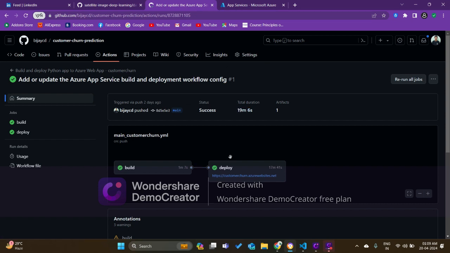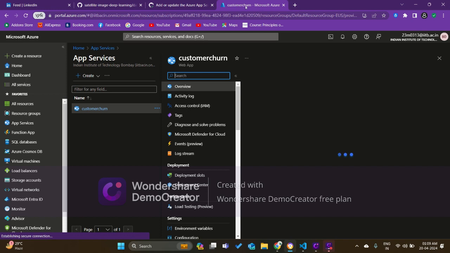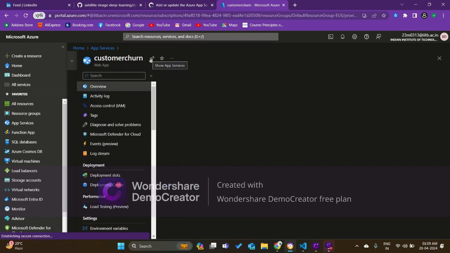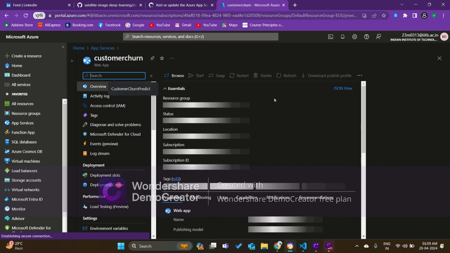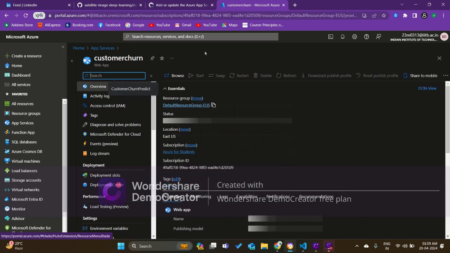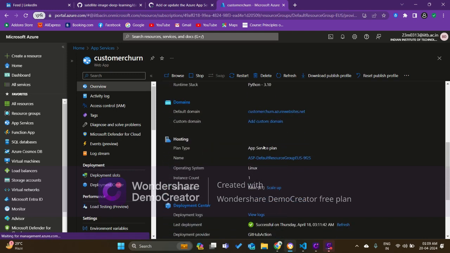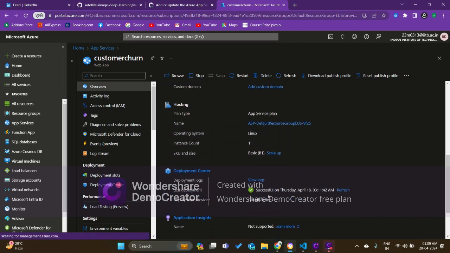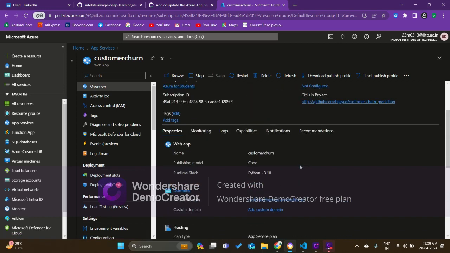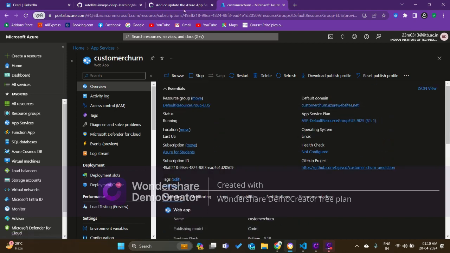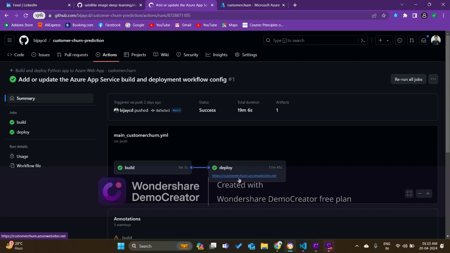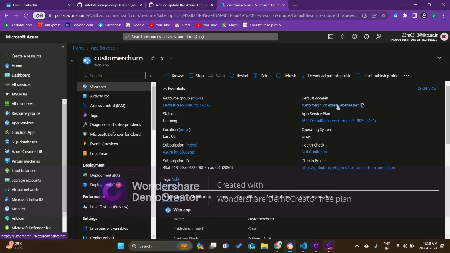We can check this is the link of the app here, and also we can check from Azure here, where it is loading. It is taking so much time, and I think Azure is slow. Yeah, it is loading here. See, this is successfully deployed. If we go down, the last deployment was successful on Thursday, and the date and time are also mentioned here. Here is the link. This is the same link which is also located in my GitHub repo and in Azure.